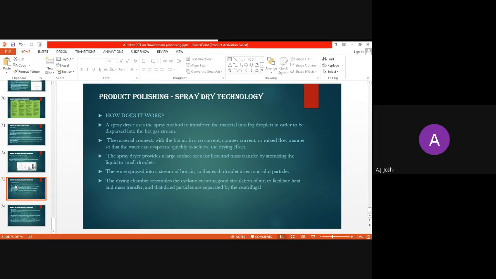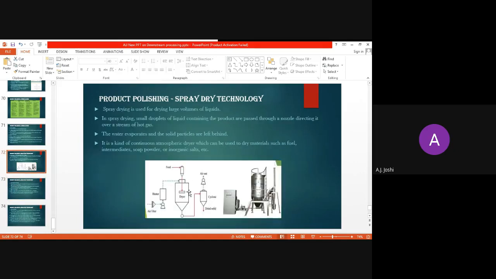The drying chamber resembles a cyclone, ensuring good circulation of air to facilitate heat and mass transfer, and the dried particles are separated by the centrifugal machine. So after this initial dryer, you can now observe that the product is transferred to the cyclone.